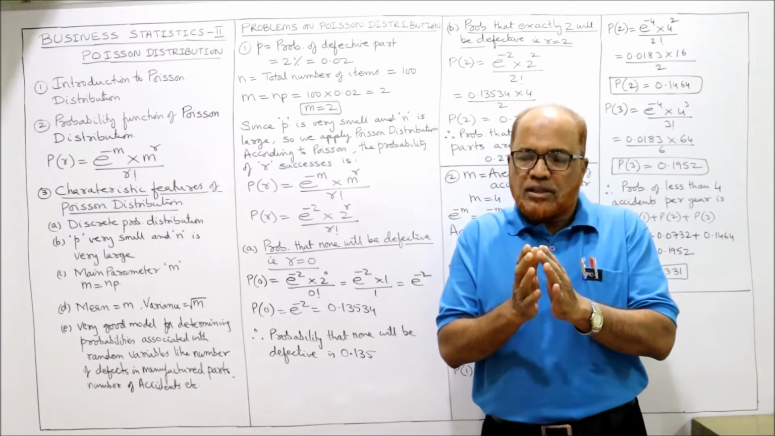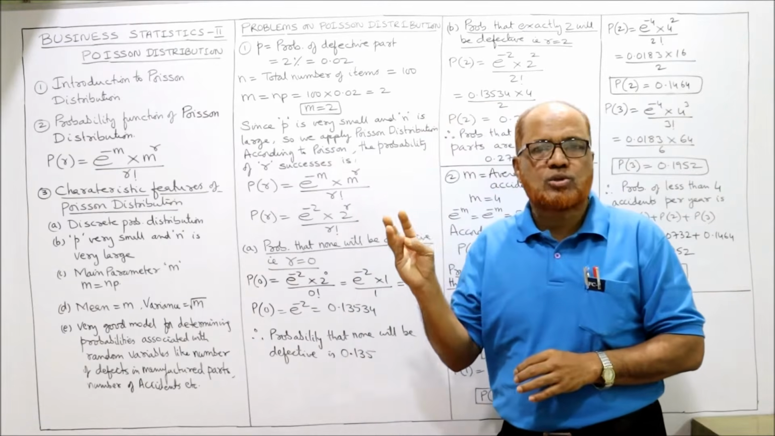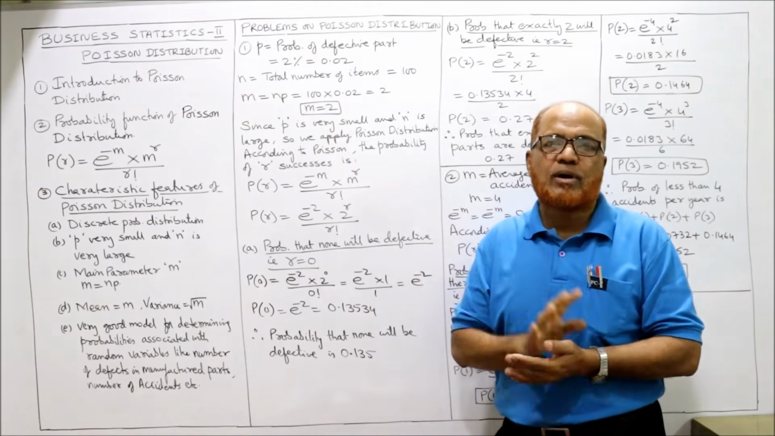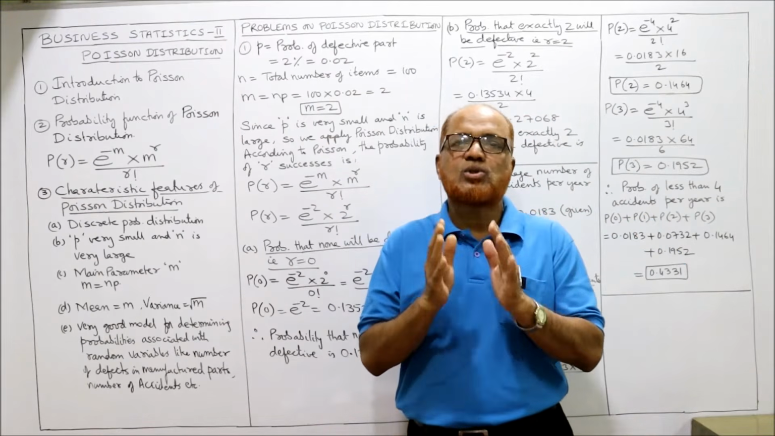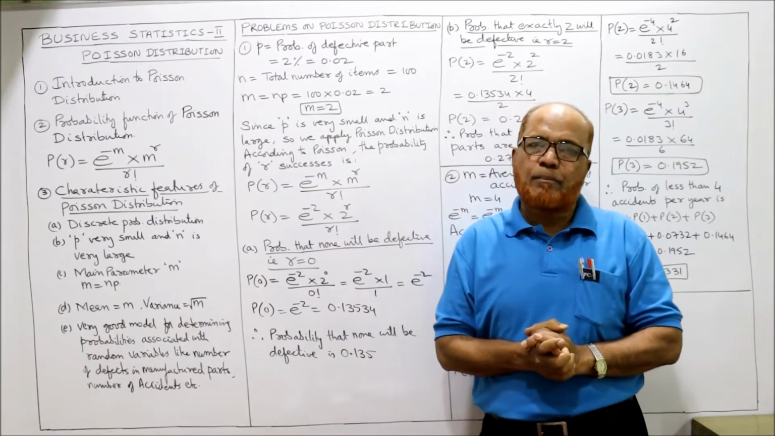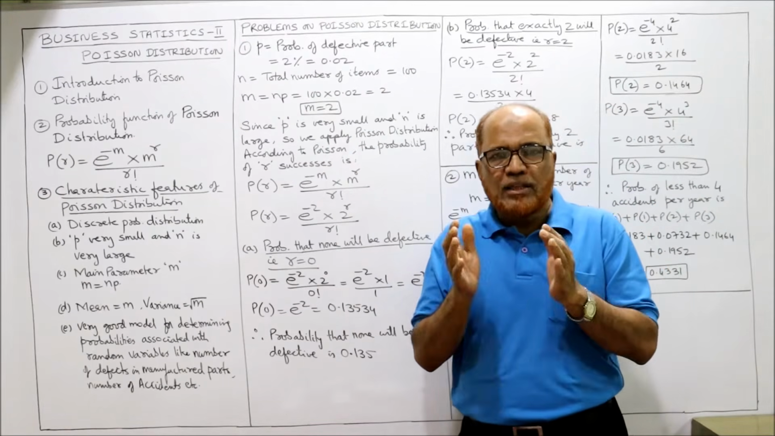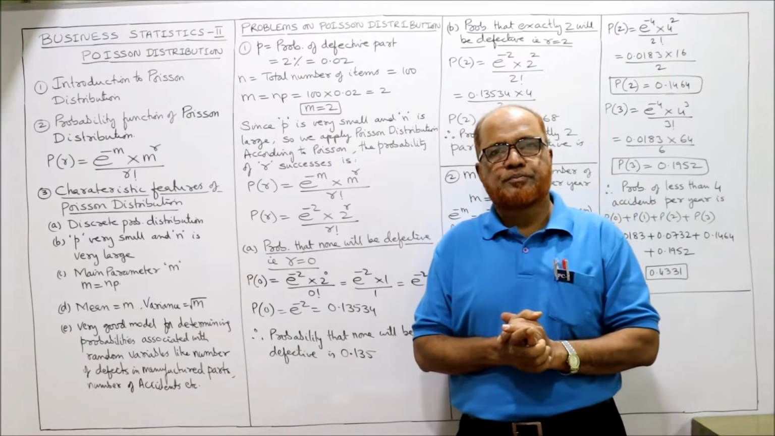The different methods we have to study in this theoretical distribution are binomial distribution, Poisson distribution and normal distribution. These three distributions we are going to study and we are going to solve the problems. The first part, binomial distribution, we have already completed in the previous video. Now in this video I am starting the topic Poisson distribution.